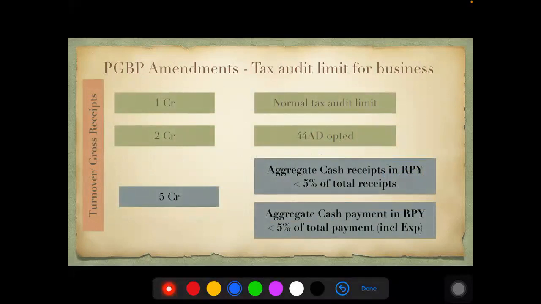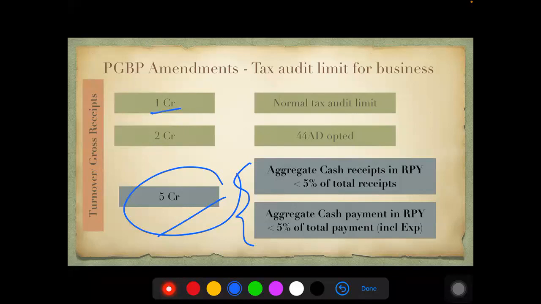The next amendment which has happened is in the tax audit limit. Now here, the new criteria of 5 crore is introduced. When it was said in the budget that the tax audit limit would be 5 crores, everyone was so happy. But it came with terms and conditions which are very difficult to comply with, going by the scenario which is actually existing. Let's understand what this is.